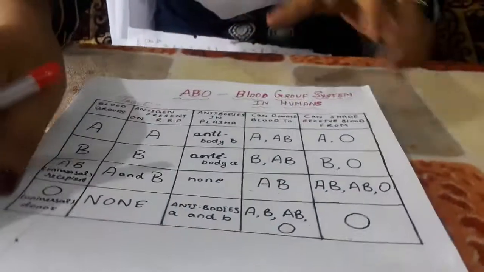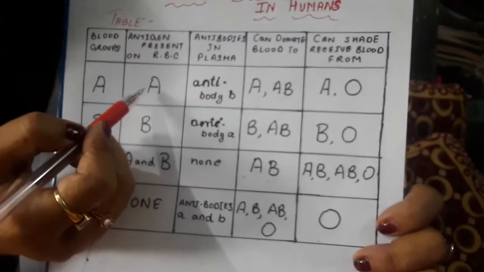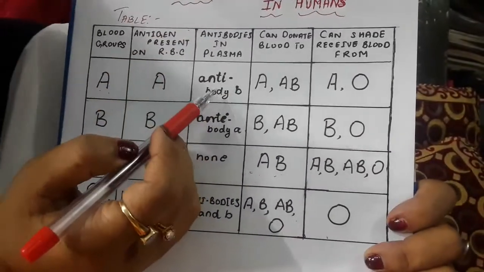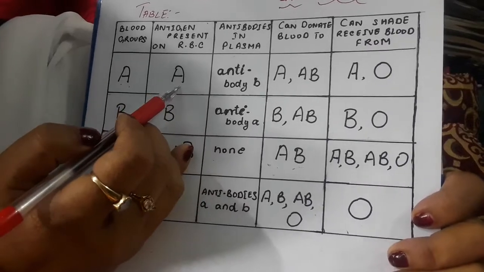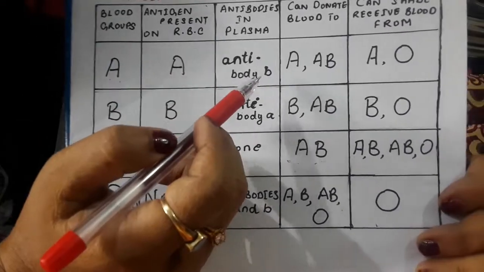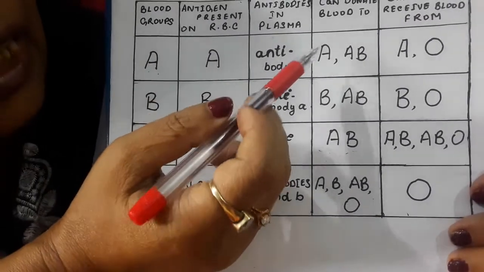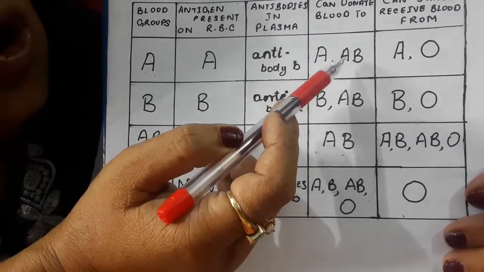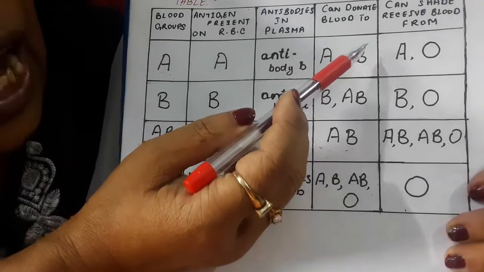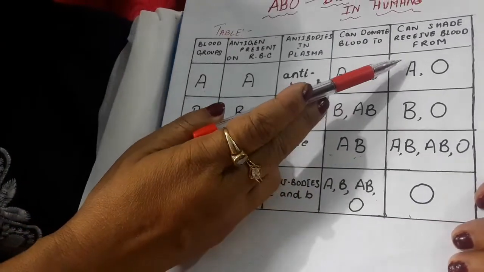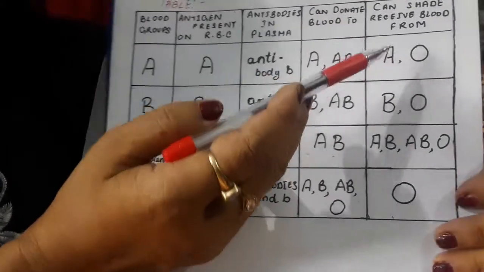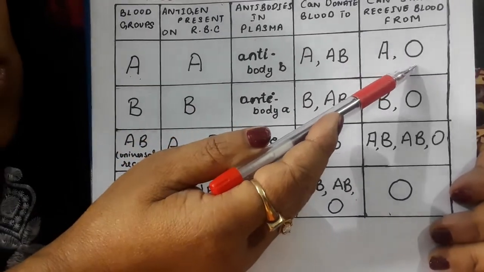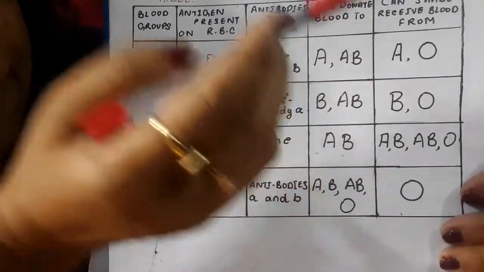Now, as you can see in the table here, the person having blood group A will have antigen A and antibody B. So, such a person can donate blood to a person having blood group A or AB when required, and can receive blood from a person having blood group O and blood group A.